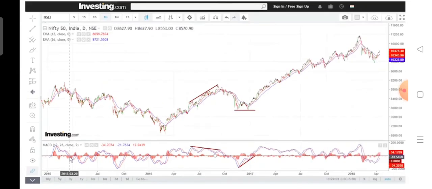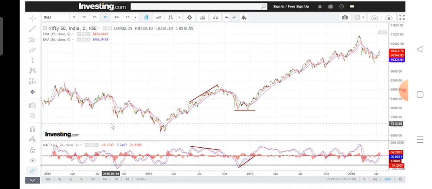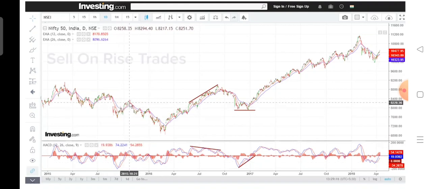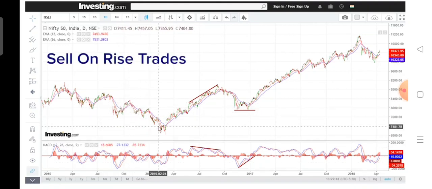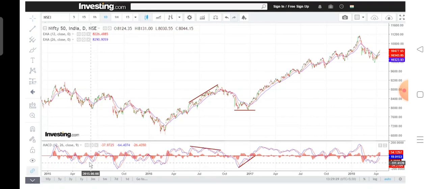Similarly, for the downtrend, see, once the move was there, first there was a crossover and then the MACD moved below the zero line. So a downtrend was being broadly established and the MACD was spending more and more time below the zero line. During that time, we discussed the sell on rise trades, but if we are looking for counter trend rally trades also, we can take them only by looking at where the MACD itself is bottoming out. See, it is bottoming out around 120 to 130 zone.